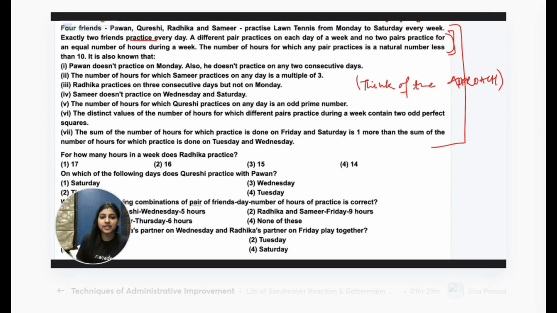So, did you find it tough? No, it's not tough, okay? Let's see what should be our approach. As soon as we read "Four Friends, PQRS, practice lawn tennis from Monday to Saturday," what should we do? As soon as we read that,